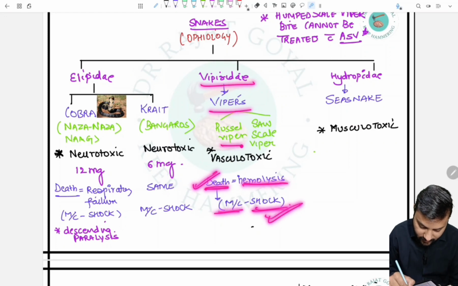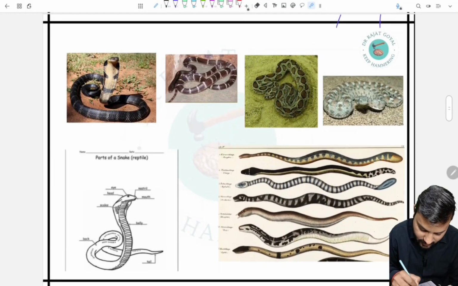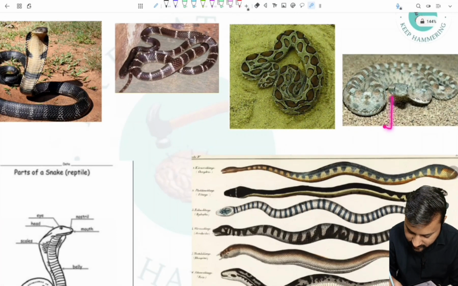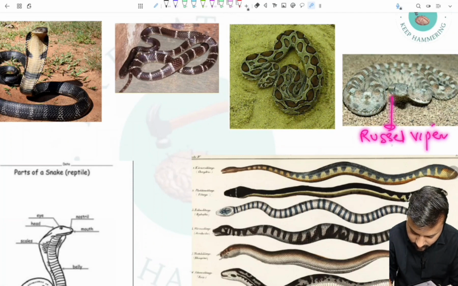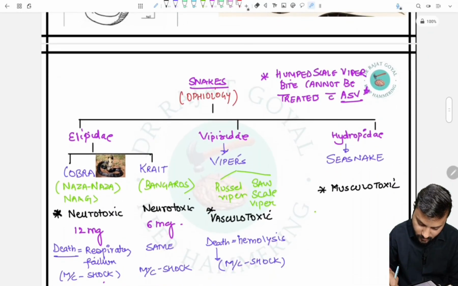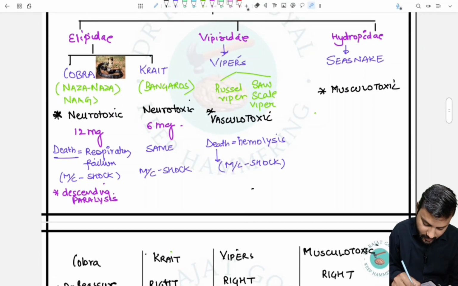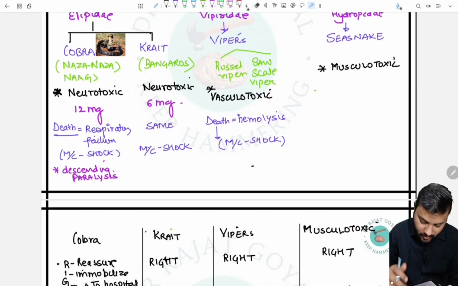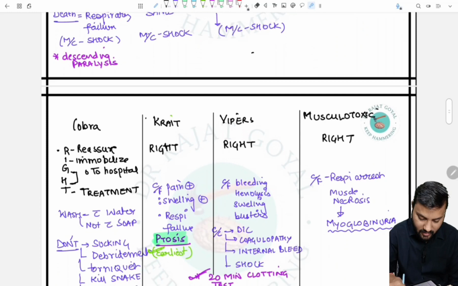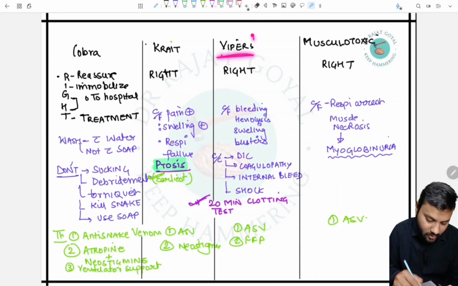Vipers can be Russell's viper or the saw-scaled viper. Here we have seen this is the saw-scaled viper, and the other, bigger one is Russell's viper. So Russell's viper and the saw-scaled viper are both vasculotoxic, and the cause of death is hemolysis. And in the viper bite also, we have to follow the same first aid.